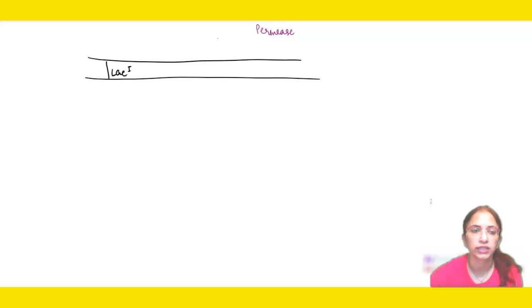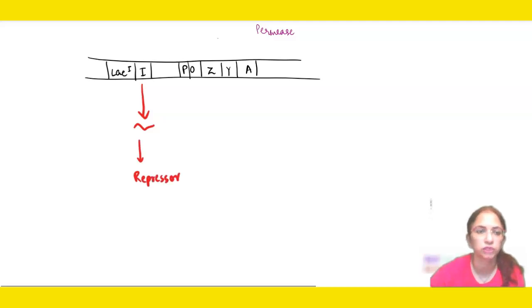So accordingly you will make the operon with all its components. So promoter will always be located upstream to that of the structural genes. Now this regulator gene will transcribe, it will produce the repressor. But here the situation will be different because we said that lactose will be present.